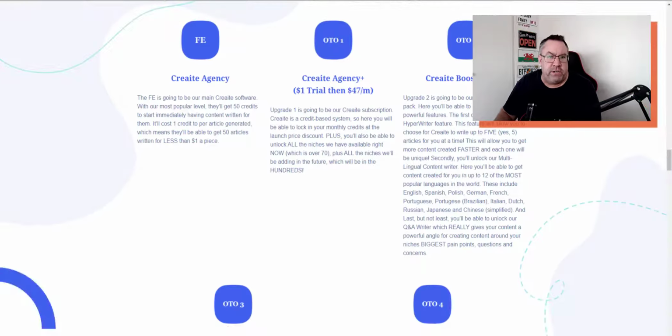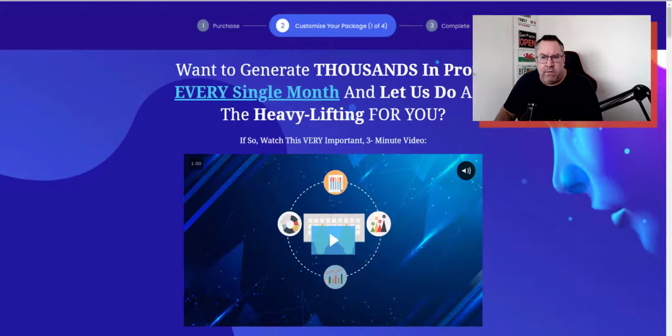So here are the various OTOs, guys. Now the front end is going to start at $35, but they're going to have one of those dime sales where it goes up every couple of hours. Now you start off with 50 credits, which is equivalent to 50 articles, so they're talking about $1 an article, right? Now the next one is Create Agency, and it's a $1 trial, and then it's going to go to $47 a month. Now let me show you exactly what that is. Now this is OTO 1.